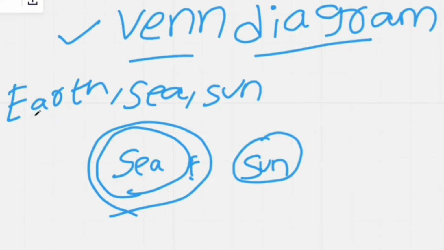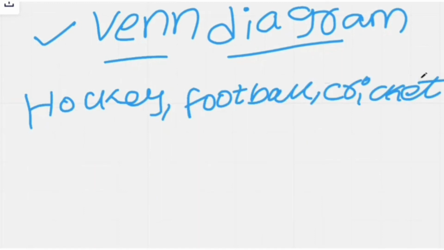So moving forward to the next question, this is the last question. Take more and more examples and practice. You will get an exact idea of how to draw these Venn diagrams in the real examinations. Okay, so this is the question: hockey, football, cricket.